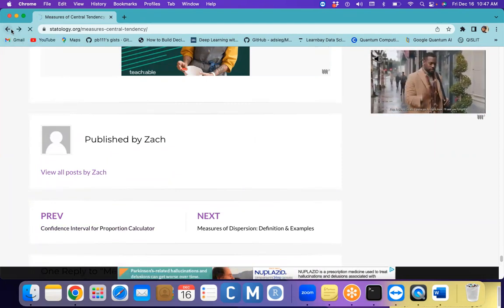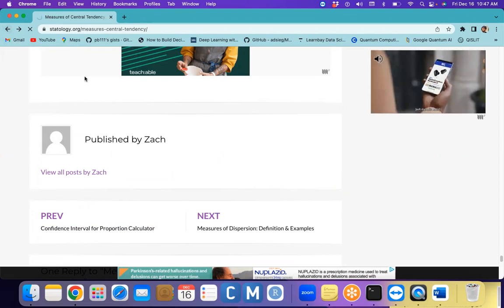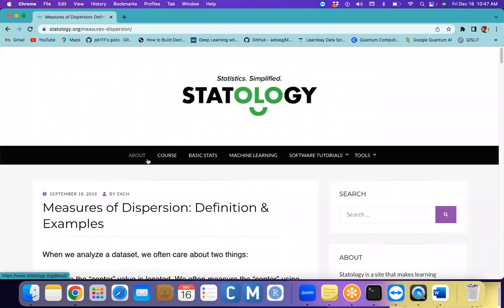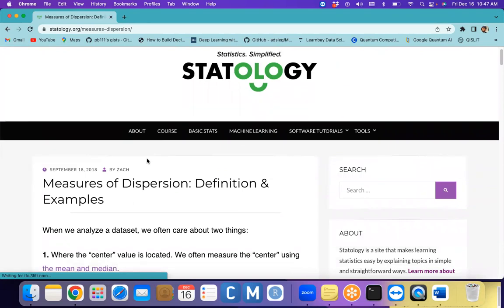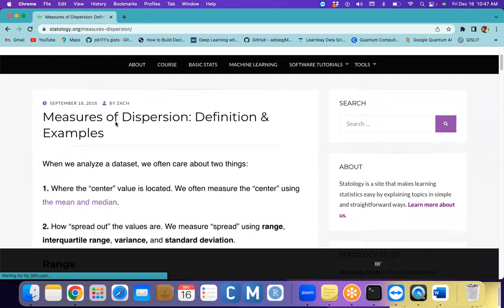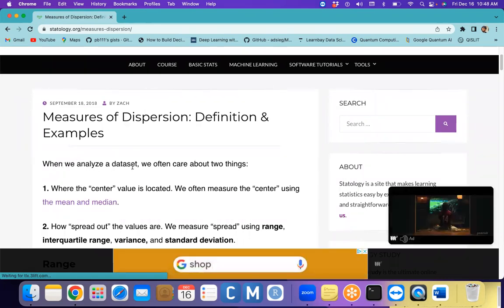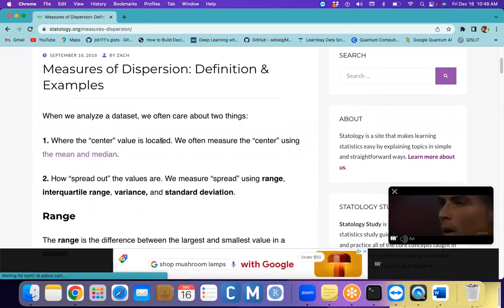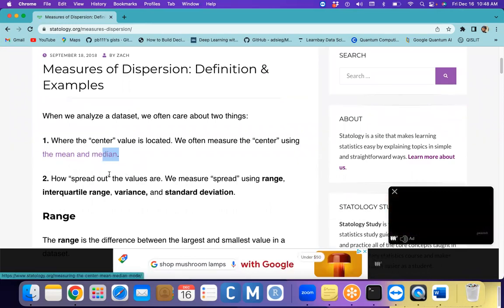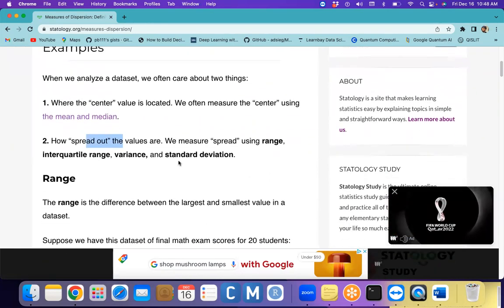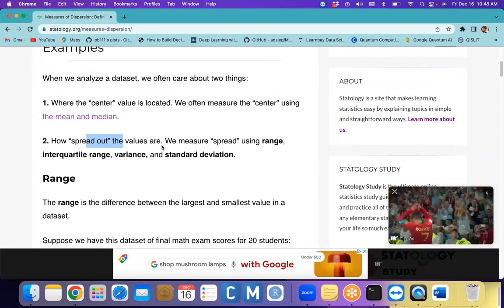Now we have measure of dispersion. Measure of dispersion in the sense, previously we just figured out only the middle value, right? But based on the middle value, how the data is distributed, that we can analyze with the help of the measure of dispersion. When we analyze a data set, we often care about two things: where the center value is located, that we call central tendency, and how the data is distributed around that central value.